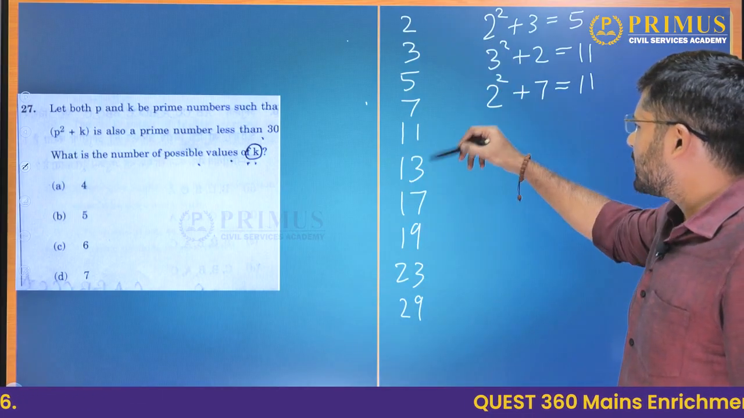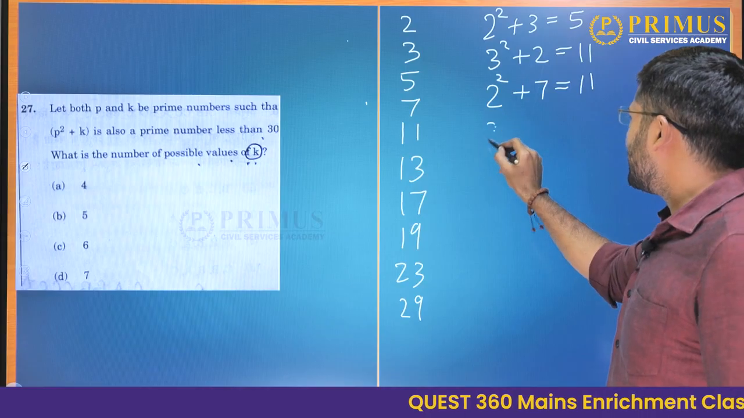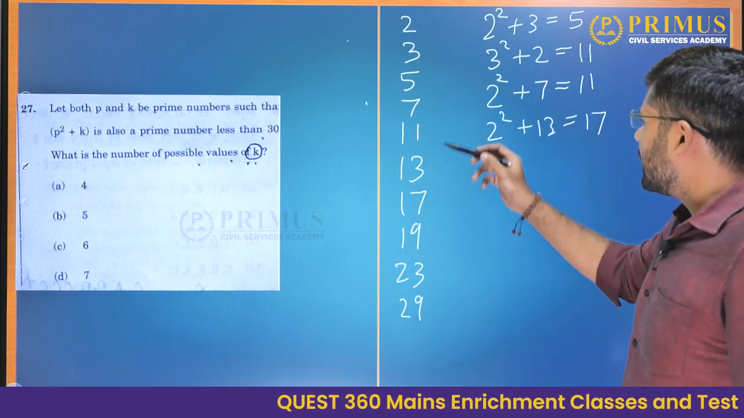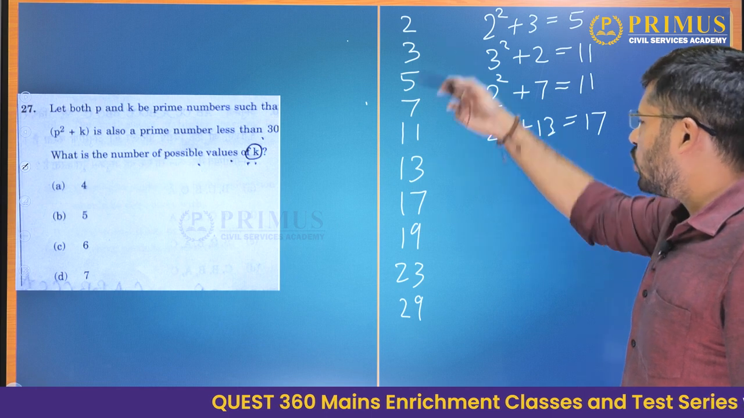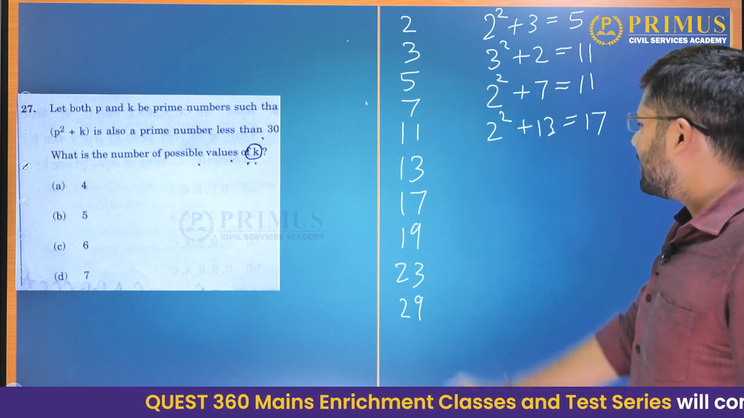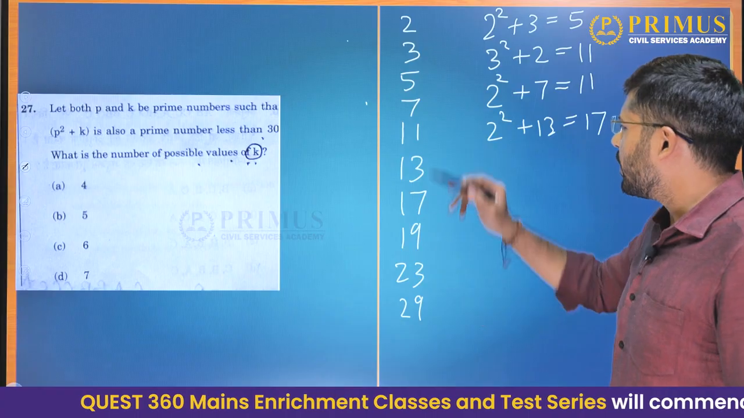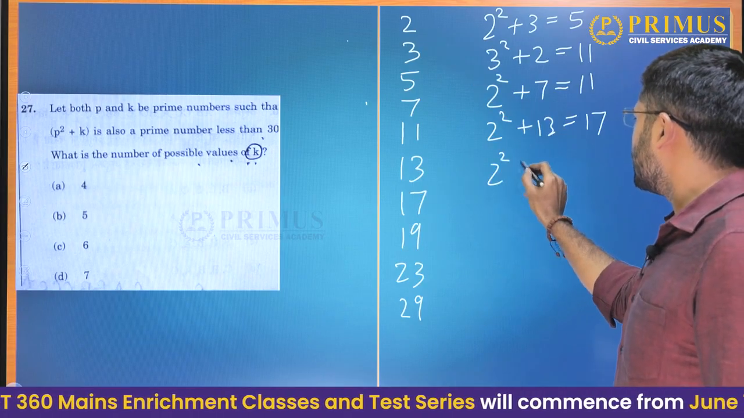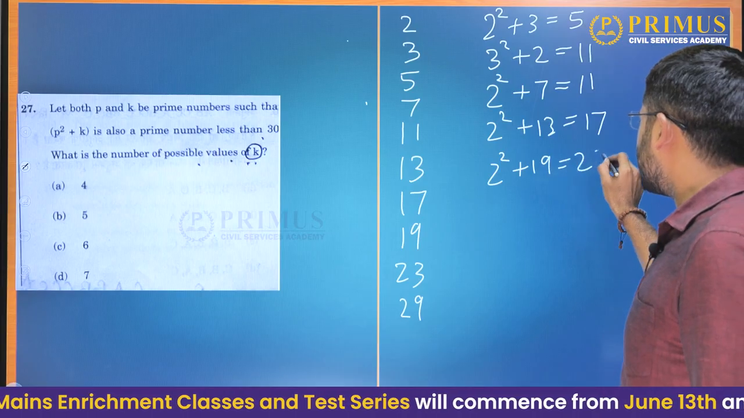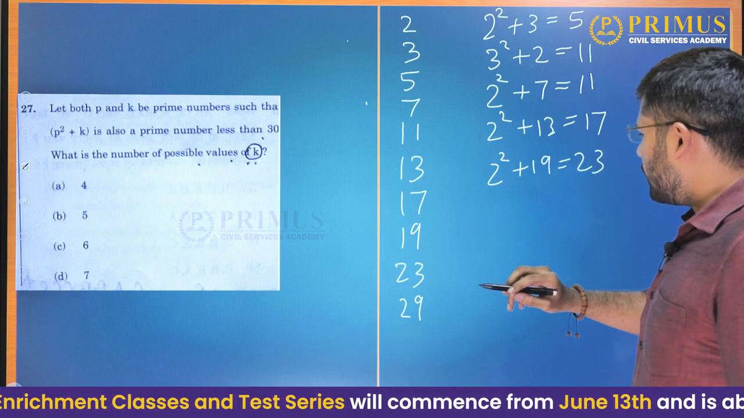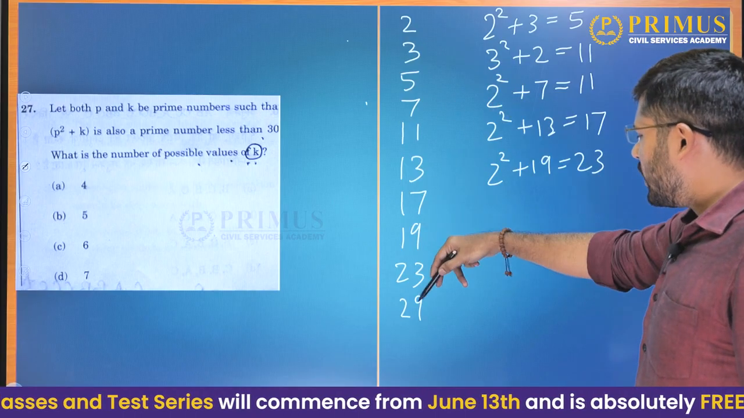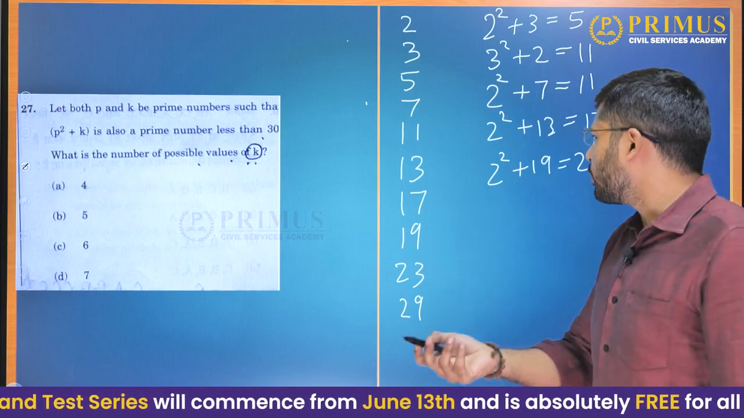What is 2 square plus 13? 2 square plus 13 will give us 17, which is less than 30. Then 13 square plus 2, no. 2 square plus 17 will give us 21, not a prime number. 2 square plus 19 will give us 23, which is less than 30. Then 2 square plus 23 will give us 27, not a prime number. 2 square plus 29 is greater than 30 and not a prime number also.